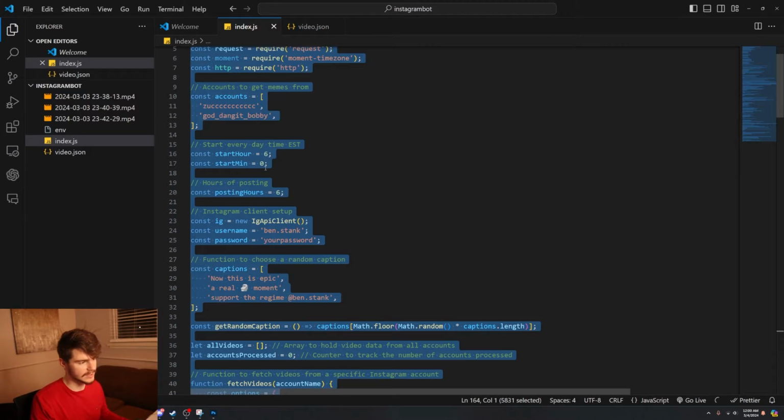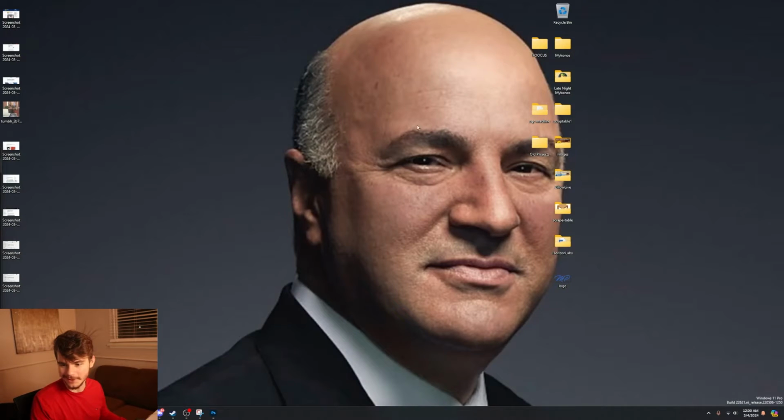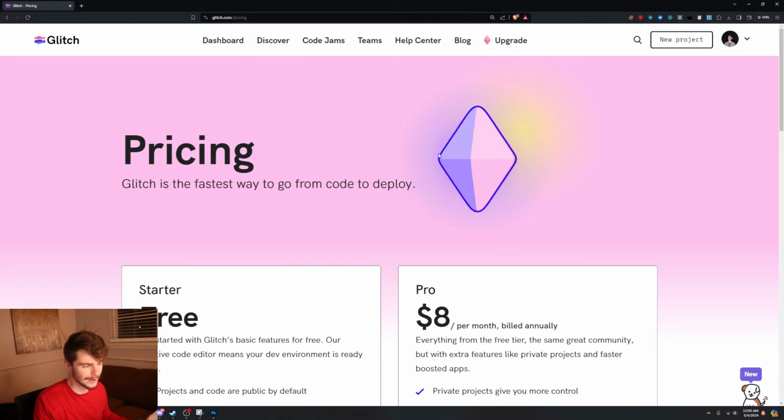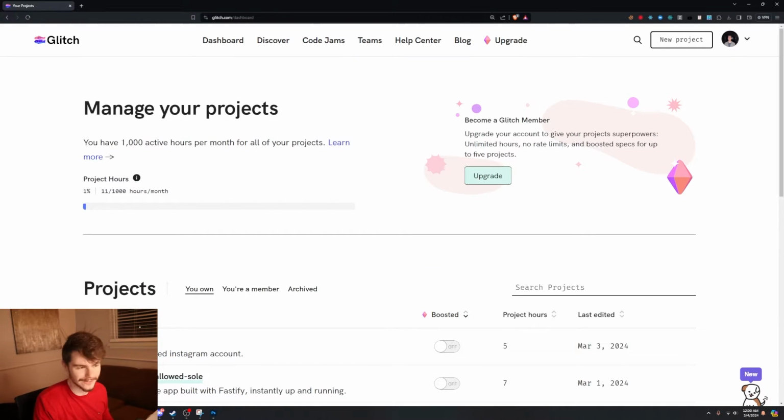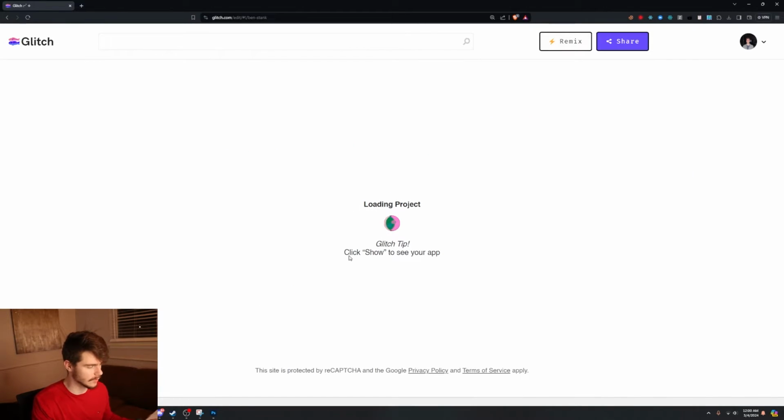How we're gonna set this up in glitch.com is I'm gonna copy all this code over here. Don't mind the Kevin O'Leary background. I was trying to clean my desktop and I had no screensaver. We're gonna wanna come up to new project inside of glitch.com, and make a new glitch hello node project here. I already have one, so I'll click into mine.